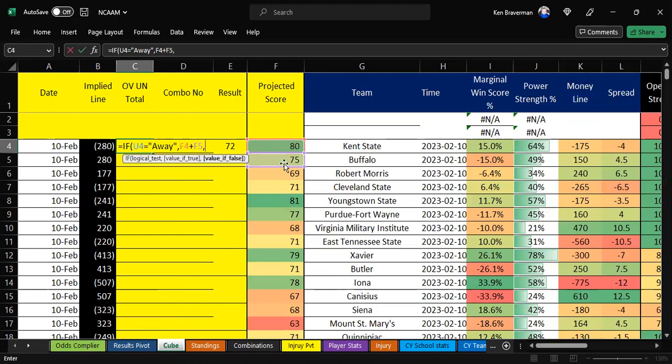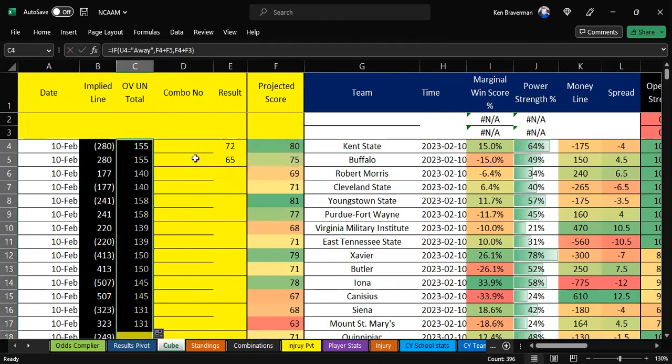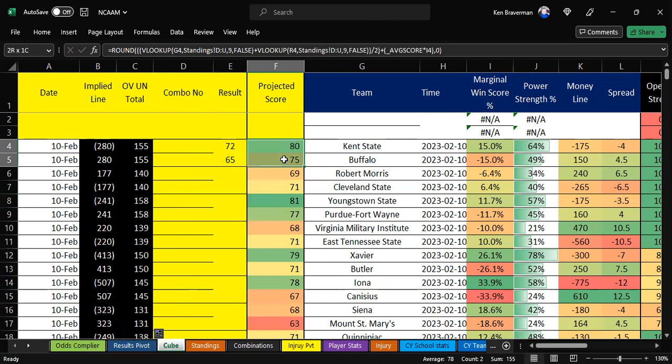If it's not an away game, then you're going to be down a row. So you got to know where you are, and you have to say, well, it's going to be the one to the right plus the one above it. And what's going to happen? And that'll probably do it. So now pull that formula down, and now we get over under totals of each game, probably correct. It looks good. So, well, what was the actual total of the game?